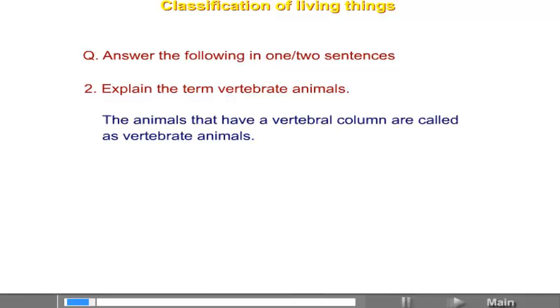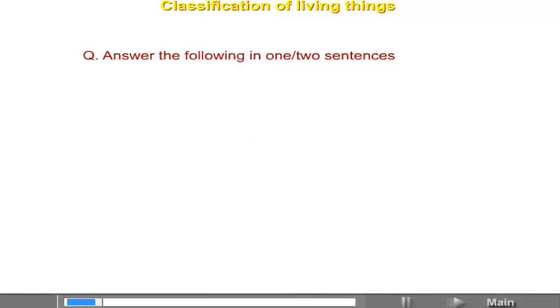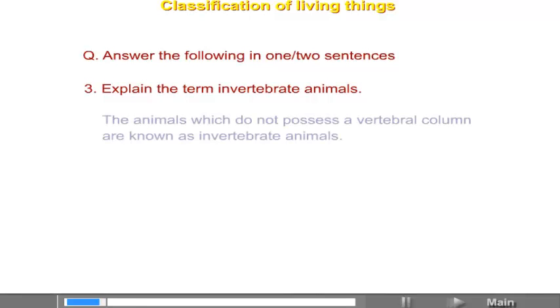The animals that have a vertebral column are called vertebrate animals. Explain the term invertebrate animals. The animals which do not possess a vertebral column are known as invertebrate animals.